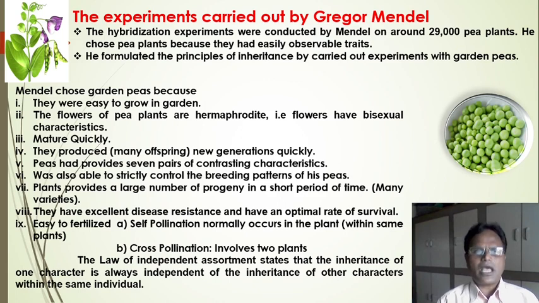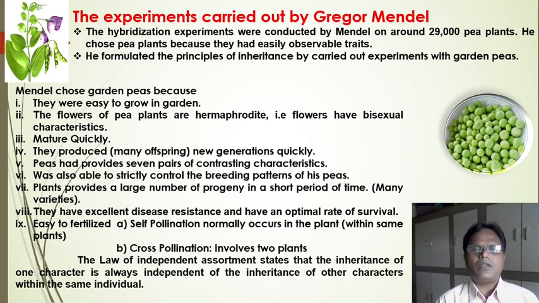Pea plants provide seven contrasting characters. He was also able to strictly control the breeding patterns of the peas. Pea plants provide a large number of progeny in a short period of time.